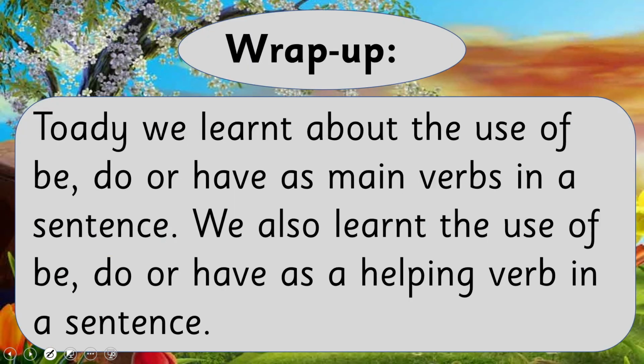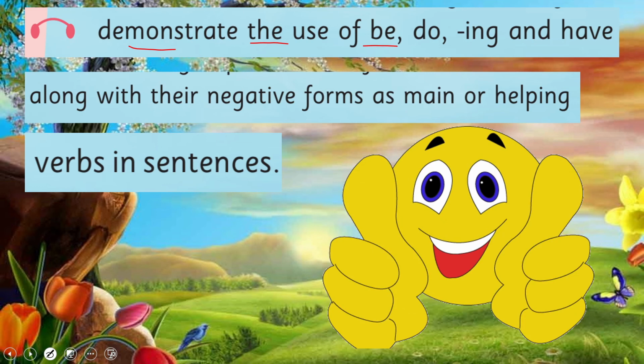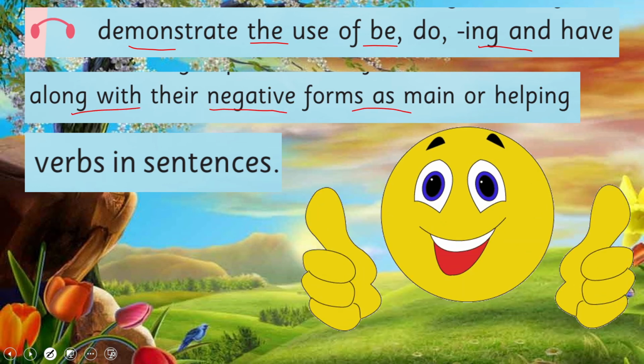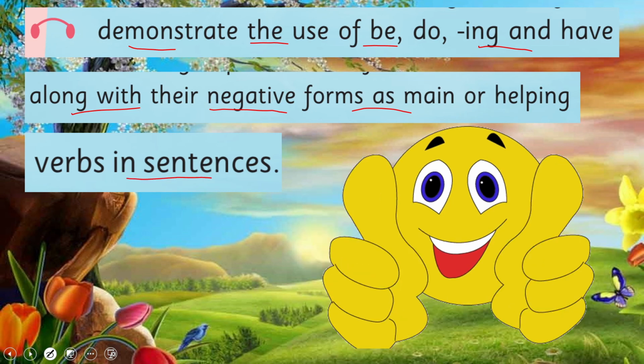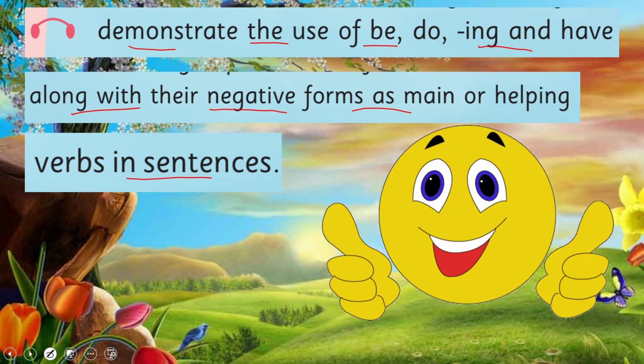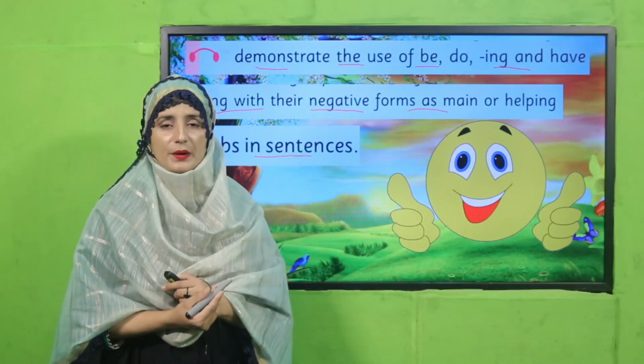So what have we learned today? Today we learned about the use of be, do or have as main verbs in a sentence. We also learned the use of be, do or have as a helping verb in a sentence, and in this way we have covered our SLO: demonstrate the use of be, do plus ing and have along with their negative forms as main or helping verbs in the sentence. Yes, well done. We have done it. So it means we have got our concept and we have covered our SLO.